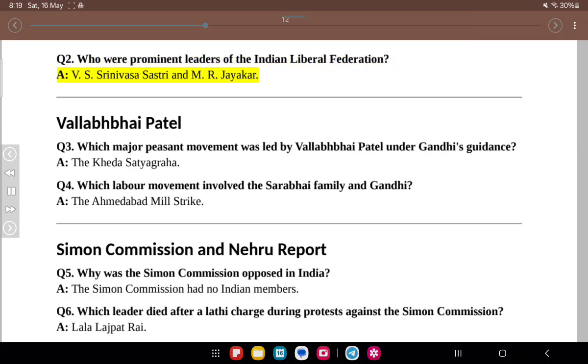A. V.S. Srinivasa Sastry and M.R. Jayakar. Vallabhbhai Patel. Q3. Which major peasant movement was led by Vallabhbhai Patel under Gandhi's guidance? A. The Kheda Satyagraha. Q4. Which labor movement involved the Sarabhai family and Gandhi? A. The Ahmedabad mill strike.